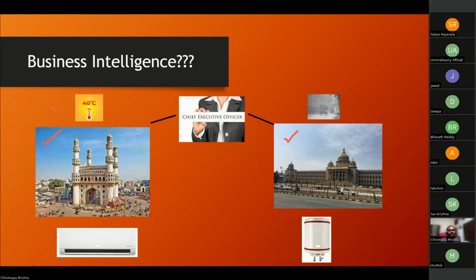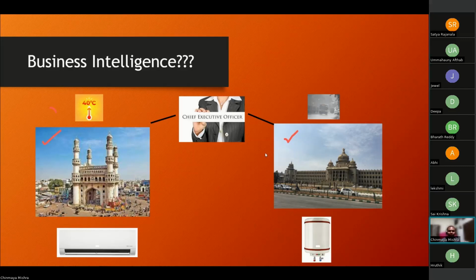Any idea what this is? This city is towards the right side. Bangalore? Exactly. How did you get to know this is Bangalore? I think Vidhan Soudha, right? Yes, Vidhan Soudha. Charminar, we know that from Hyderabad. This is Bangalore. Okay. Why have I put these two cities? I'll basically tell you a story.